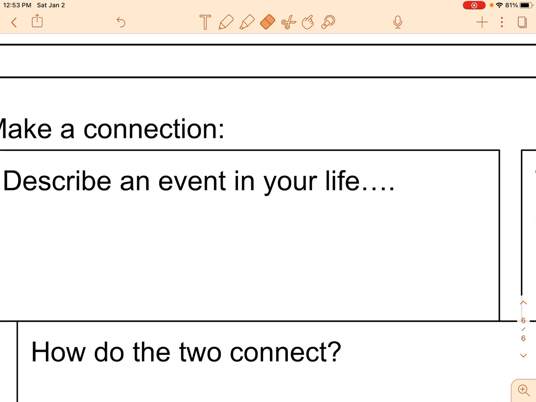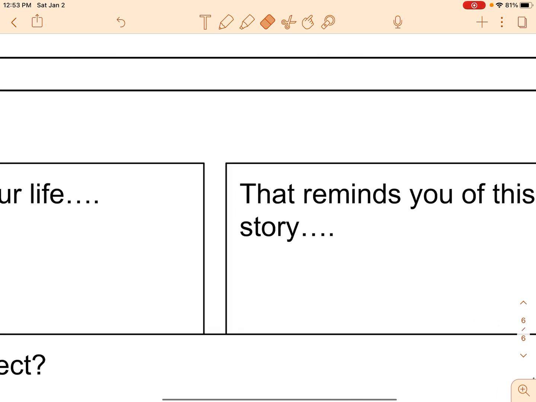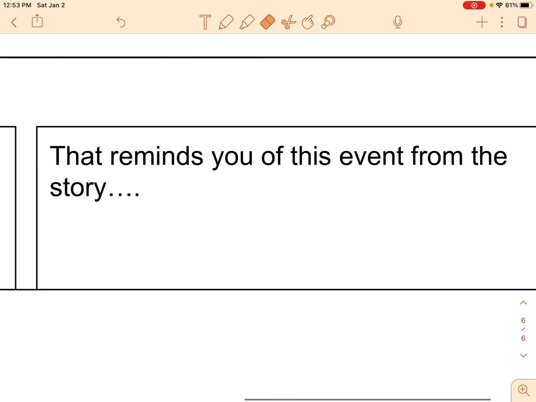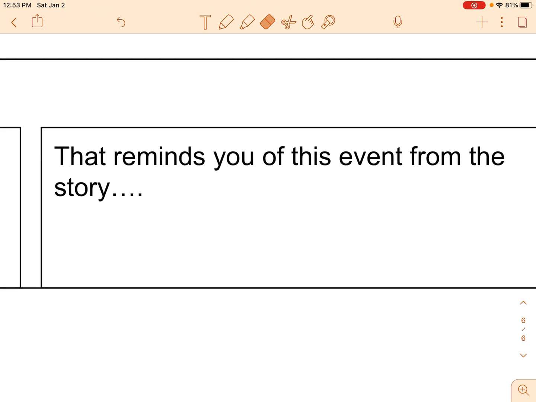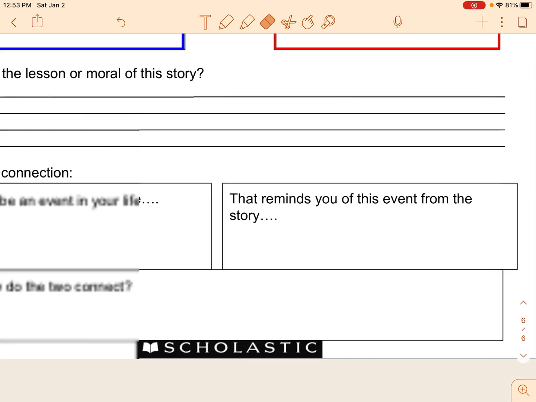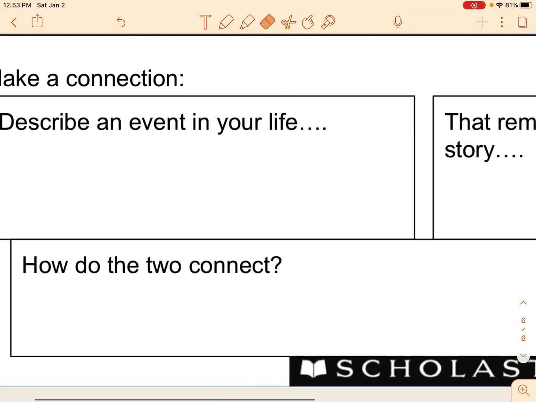So I think in Charlotte's Web, people think that Templeton is a bad rat. All right. And that reminds me of this story when they think that Mr. Peabody is a thief. And how do the two connect?